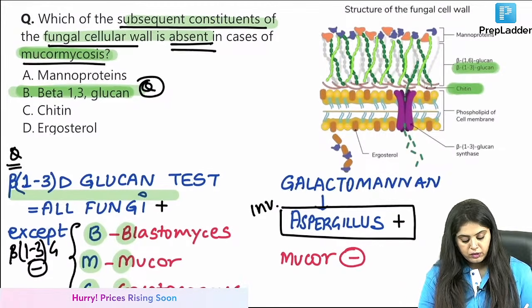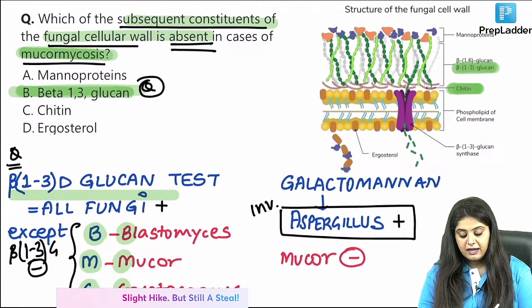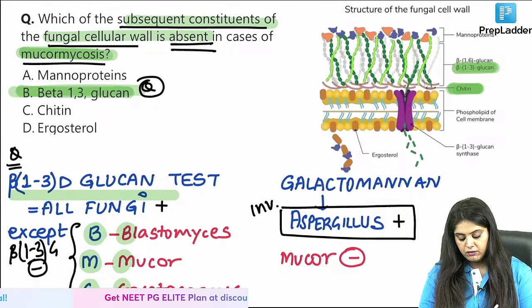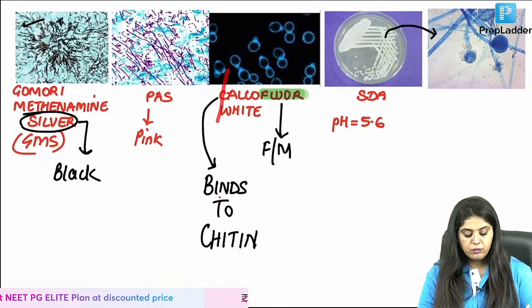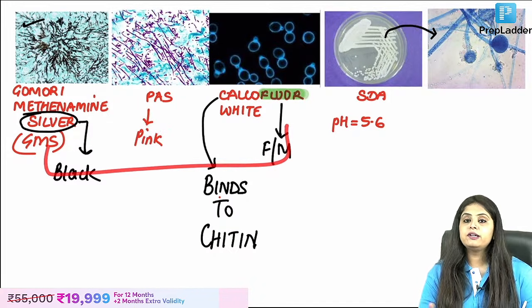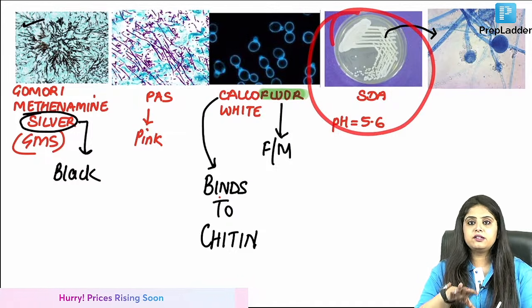If they ask you what is binding to chitin, ma'am, calcofluor white binds to chitin. And what is the story of beta 1,3-D-glucan that you have studied? The whole cell wall is settled for you. Calco binds to chitin. Fluor means fluorescent microscope. These three I saw. I took the skin and I saw it under the microscope. Then I put the skin in the SDA and I saw the growth.